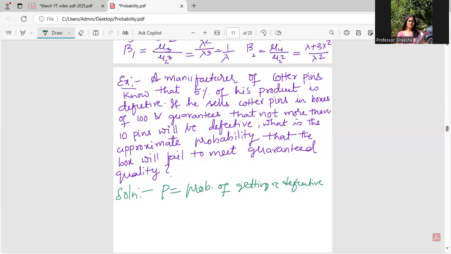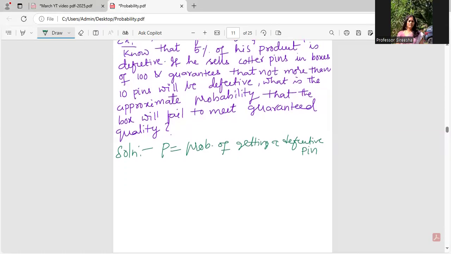Yes, getting a defective pin. Right. Now, what's that probability that's been given to me? 5%. Getting a defective pin is 5%, which is 0.05. Okay. Now, how many pins are there in the box? N is equal to 100.